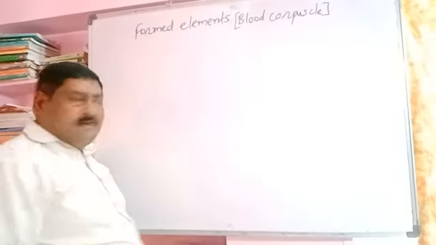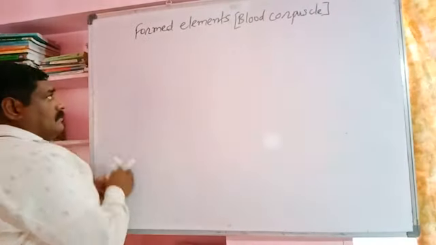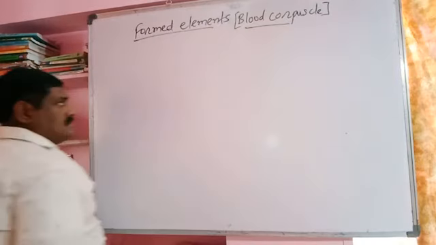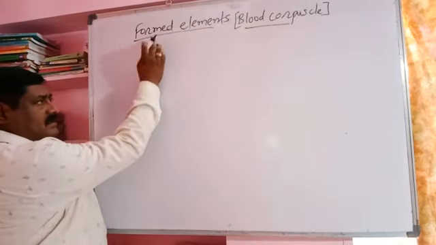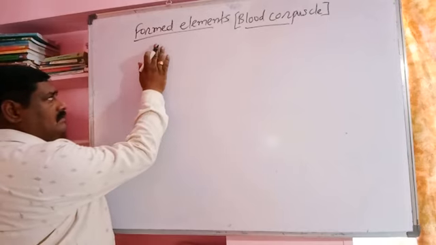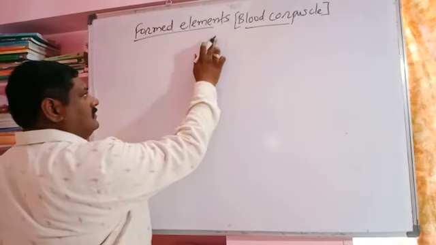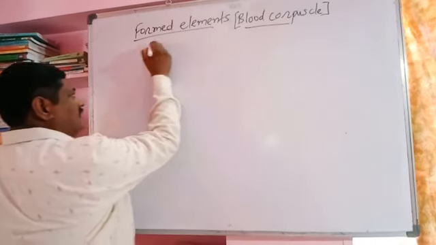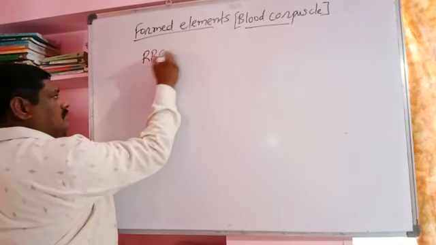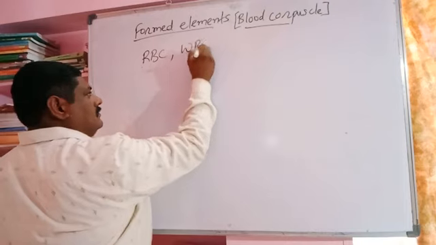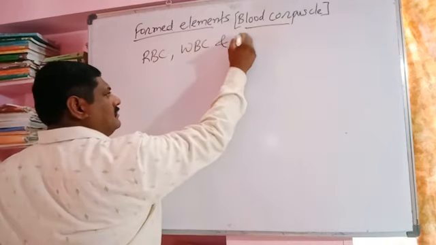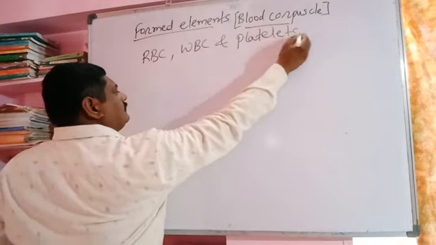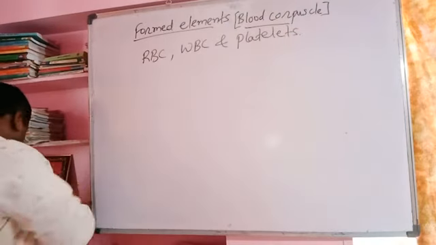Now the second part of blood: formed elements or blood corpuscles. These are produced inside the body. They are called formed elements. These are red blood corpuscles, white blood corpuscles and blood platelets. The cells, the cellular component.